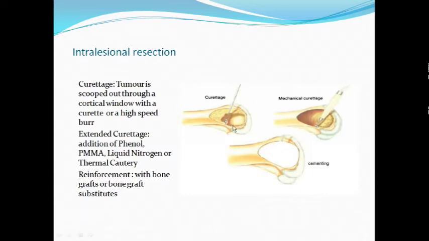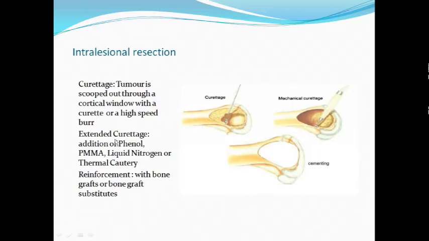This slide I have already shown what intralesional excision means. It's a very common surgery known as curettage, almost always employed for benign bone tumors. You can use a handheld curette or a mechanical burr to scoop out the tumor intralesionally in a piecemeal fashion, which gives rise to a huge cavity, and this cavity needs to be reinforced by one method or another. Either this cavity needs to be filled with bone cement, bone graft, or bone substitute.